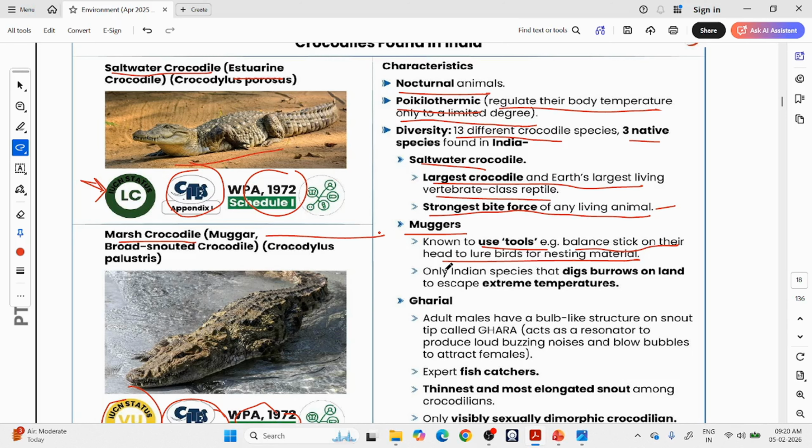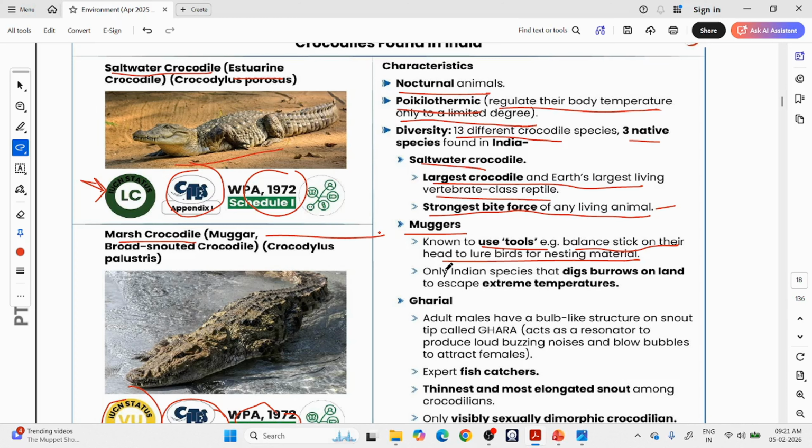It is generally believed that, till a few years back, only humans had the capability to use instruments around us, like cutting something with a sharp stone. This is called using tools. Humans have evolved to use tools, and other animals like apes and chimpanzees are sometimes seen using tools. But when we see lower intelligence animals like crocodiles and fishes using tools, it is an interesting feature. So these types of questions can be asked in the exam. The marsh crocodile is seen using tools.